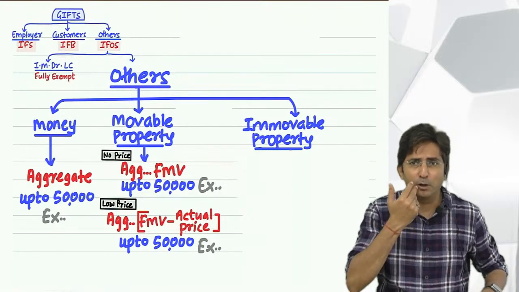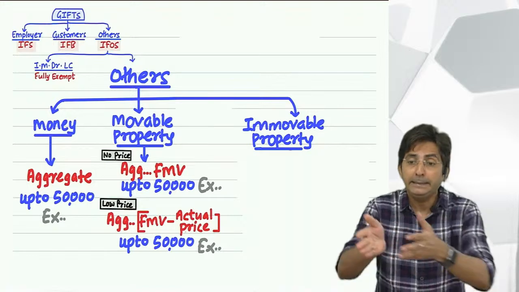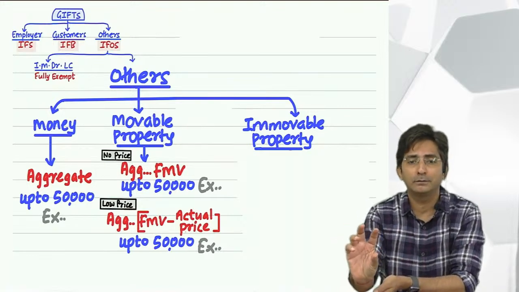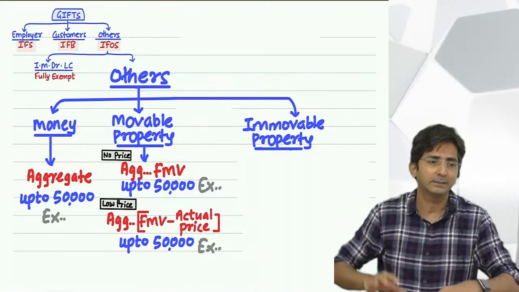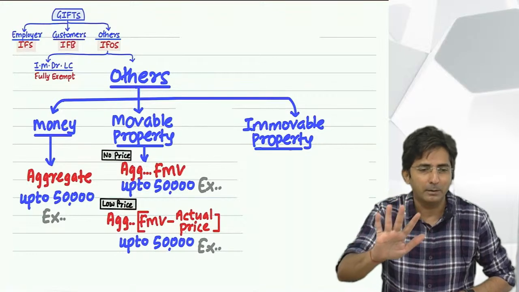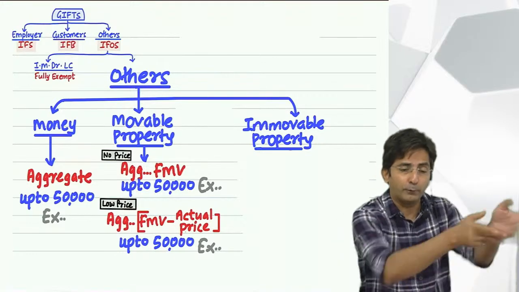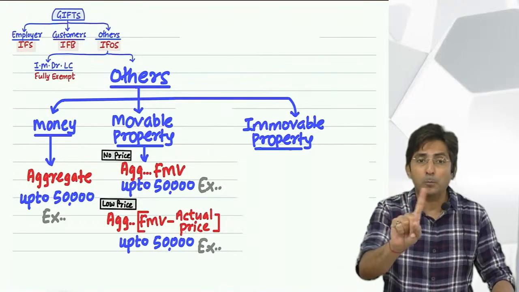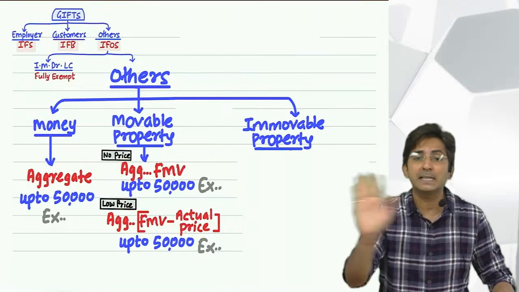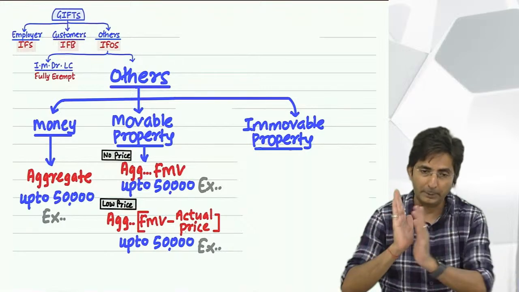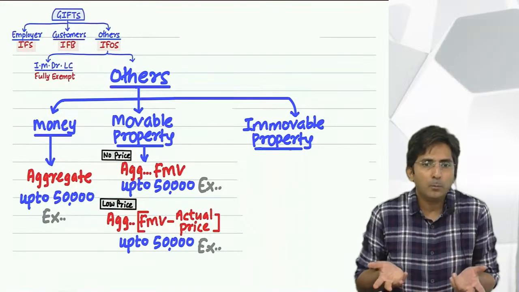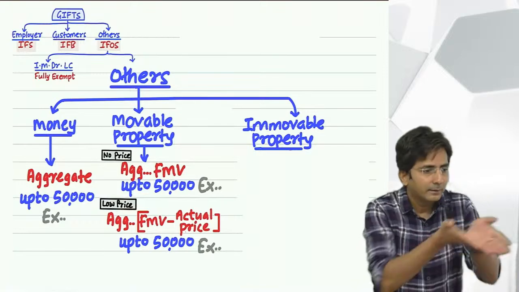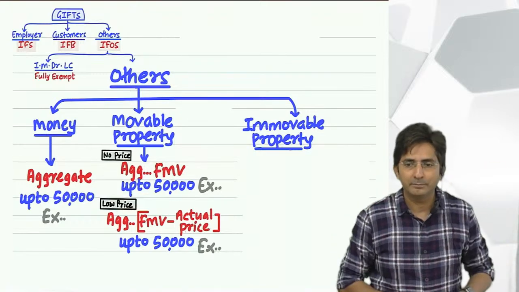See, my example also sounded so funny. I said, he gave me a bungalow of 50,000. But just for example, then she also gave me a bungalow of 50,000. So will you aggregate? No. In immovable property, law doesn't ask you to aggregate. You have to keep it per property. So per property it is 50, 50, both are exempt.